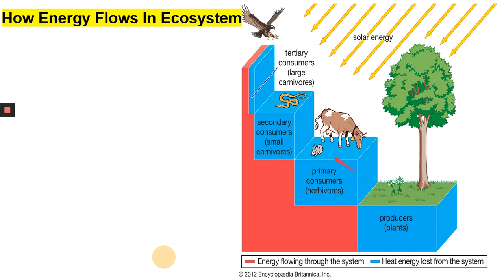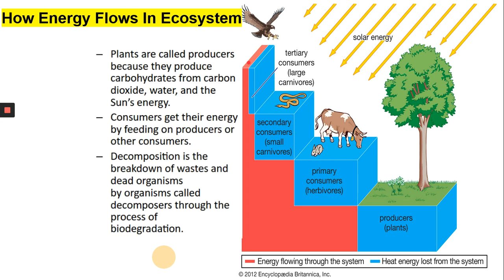So you will never see that in an ecosystem there are fewer producers and more herbivores. If that happens, then ultimately one day will come when all the producers will be eaten up by the herbivores. And then that will actually affect the rest of the food chain. So you can pause the video and read the points.